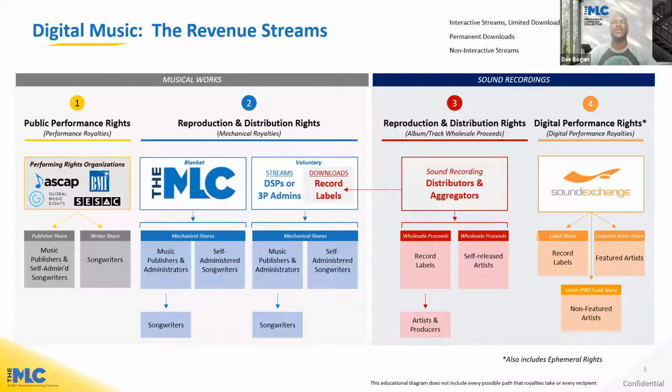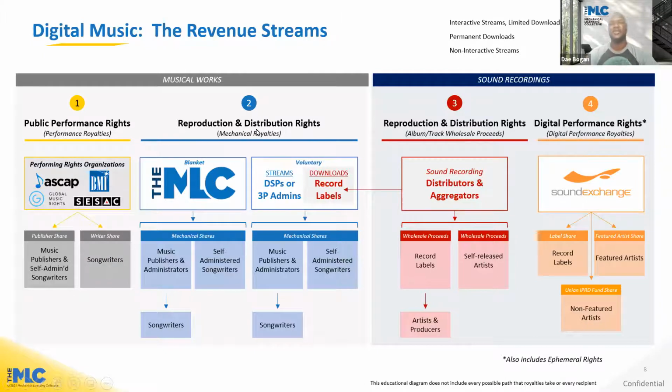So here's an overview of the royalty landscape in the United States, the digital music landscape, starting here on the left with this section in regards to musical works. As we flow down, we first can highlight here the rights that we're talking about. So public performance rights generates performance royalties. These royalties are collected and distributed by performing rights organizations such as ASCAP, BMI, SESAC, and GMR. And those royalties are then paid out in the publisher share and in a writer share.